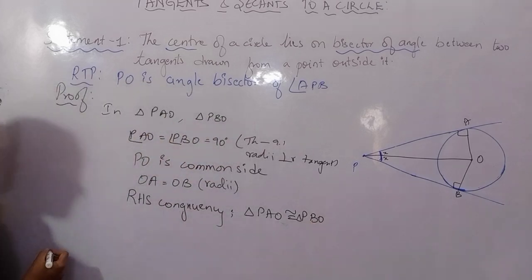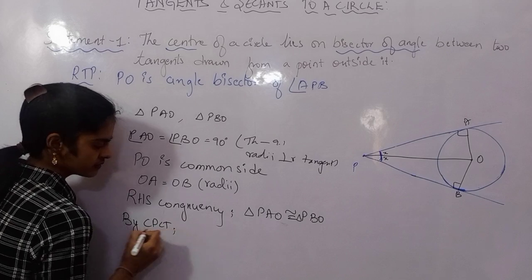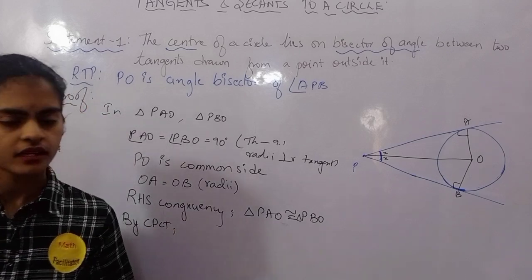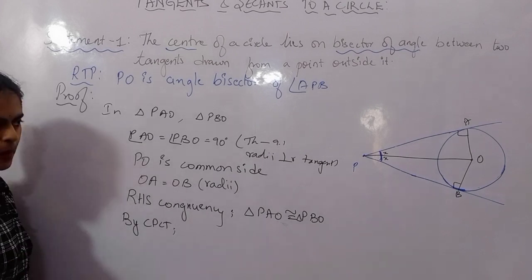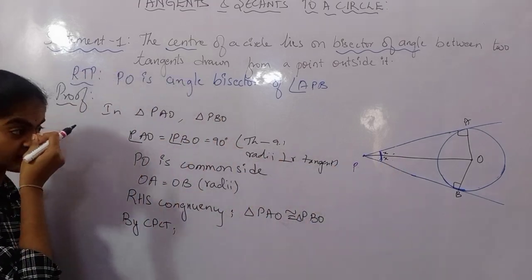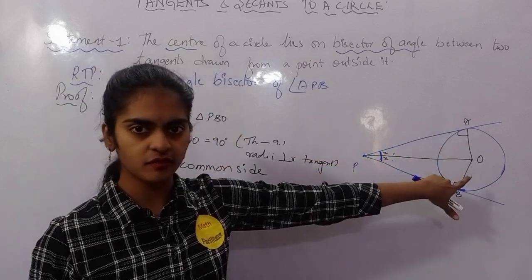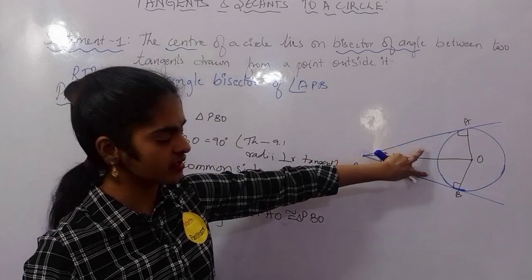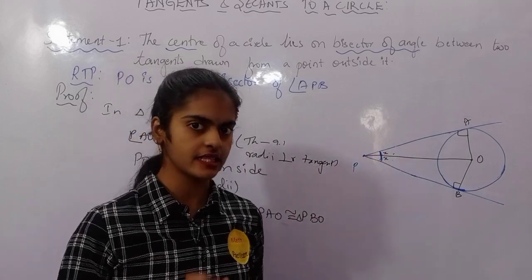So when both the triangles are congruent, by CPCT, what can we say? Can I say that these two angles are equal in the congruent triangles? I can say that this triangle is congruent to this triangle, right? These two triangles are congruent to each other. So when the triangles are congruent, what about the angles? We can equate the angles, yes or no?